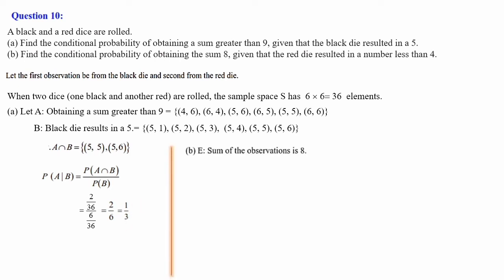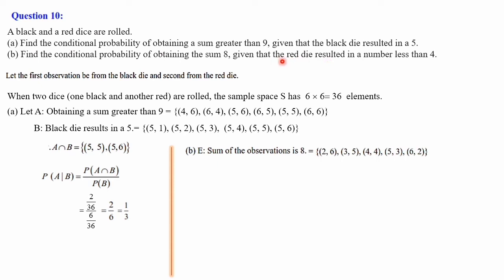Then the second question, find the conditional probability of obtaining the sum 8. Sum 8 we have taken as E. Then the possible outcomes are 2-6, 3-5, 4-4, 5-3, 6-2. These are the possibilities. When we add these two numbers, you will get 8. 2 plus 6 is 8, 3 plus 5 is 8, 4 plus 4 is 8, 5 plus 3 is 8, 6 plus 2 is 8. So possible outcomes we have written.